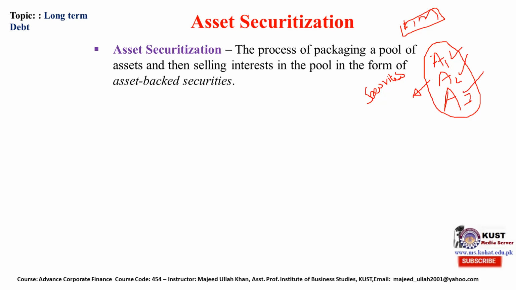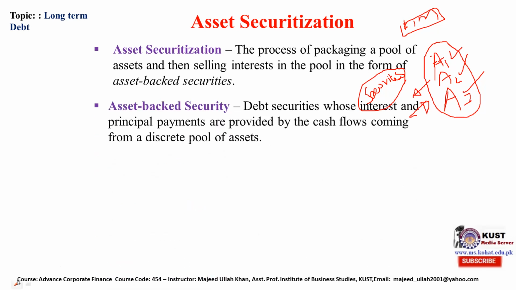Means the value of these assets is pooled together, and then the company issues financial securities such as bonds against these assets. It is told to the bondholder, the debenture holder, or any security or certificate holder that their security or bond is secured by this pool of assets.